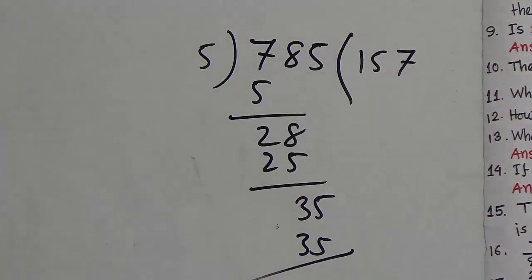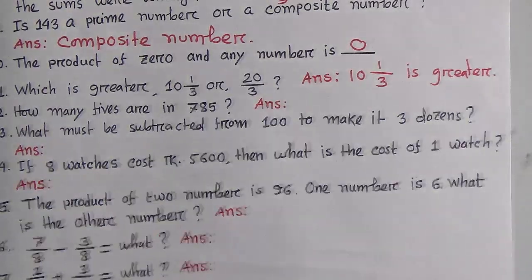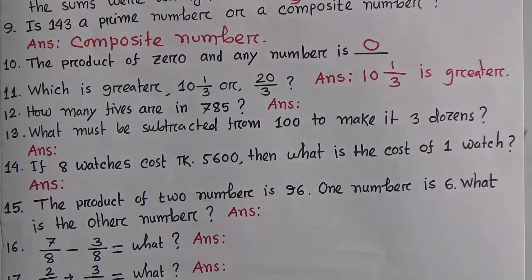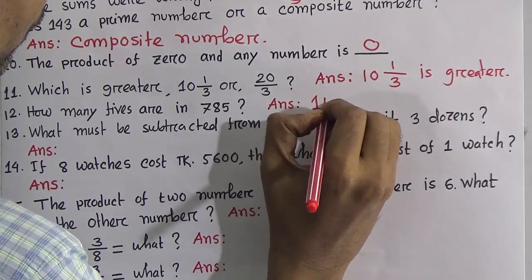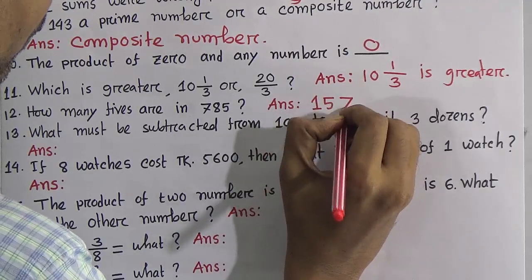Okay. So our answer will be what? 157. So how many 5s are in 785? Answer 157.